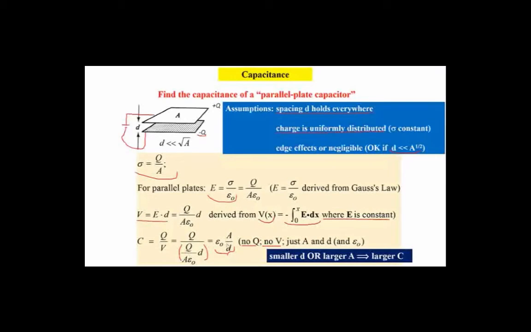The parallel plate capacitor has the property that if you have a smaller D or a larger A, you end up with a larger capacitance. These two behaviors where, for example, if you're after a large capacitance, then you either make the spacing or the area change like I've shown here, or you do both. It's important to realize sometimes you want a larger capacitance, sometimes you don't. Sometimes you like this to be as close to 0 as possible.